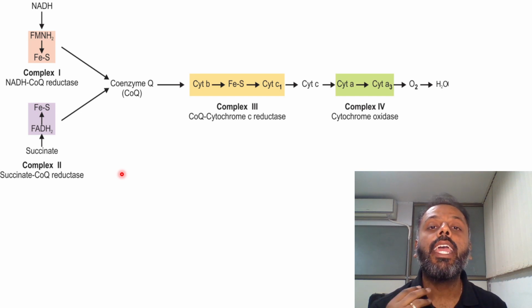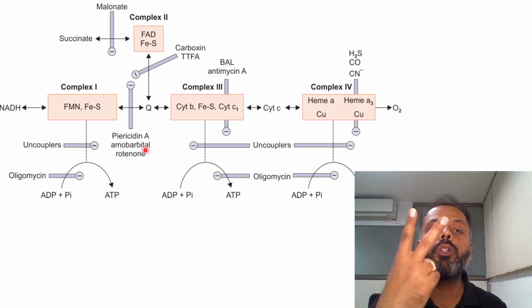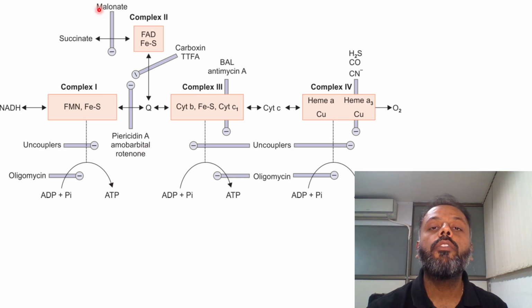Now we will see inhibitors of the electron transport chain. First we will see complex number 1. The inhibitors of complex 1, that is from NADH to coenzyme Q, are rotenone and amobarbital, that is a barbiturate. Now, inhibitors of complex number 2. The first one is malonate, which is a competitive inhibitor of the succinate dehydrogenase enzyme, and then carboxin.